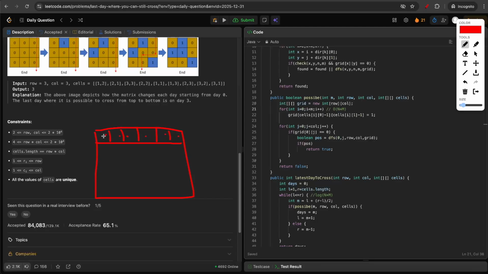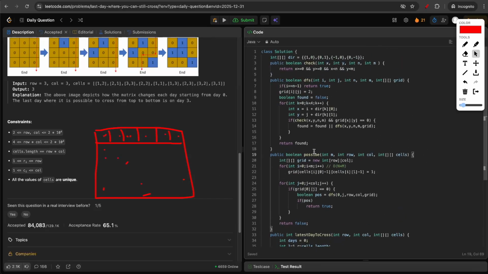So once you start DFS from here, you might visit some cells. So when you start doing the DFS from this, you won't visit the same cells again because the grid is the same for all the DFS. So you won't have duplicates. So overall, even if you start DFS from all the cells in the first row, the overall DFS complexity will be order of n into m.